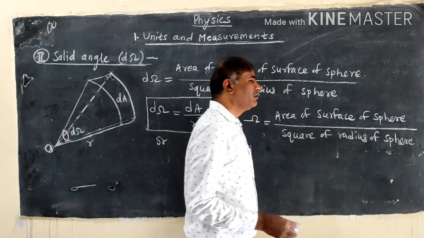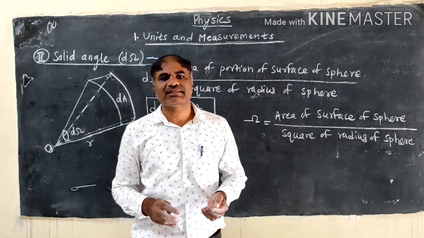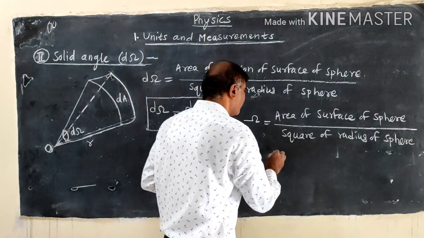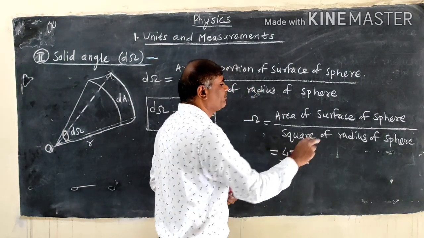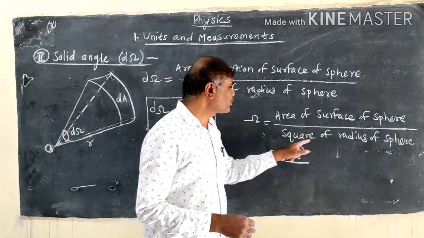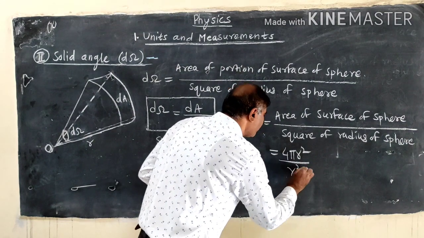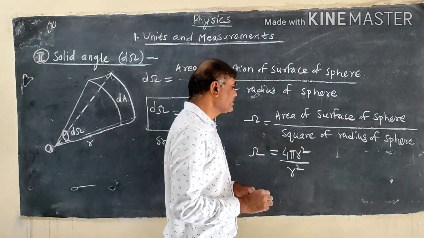We know the surface area of a sphere is 4 pi r square. So we can write here 4 pi r square divided by the square of the radius. Suppose r is the radius, then the square of the radius means r square. The left side is the solid angle omega for the entire sphere.